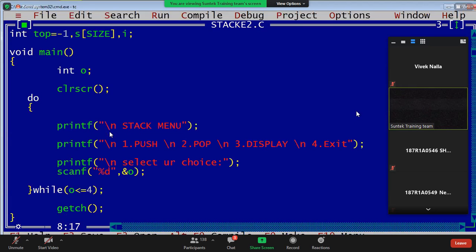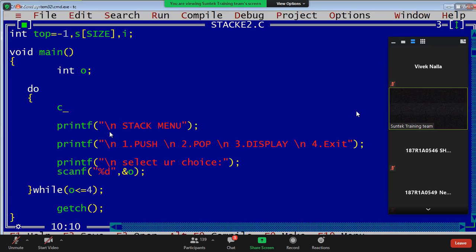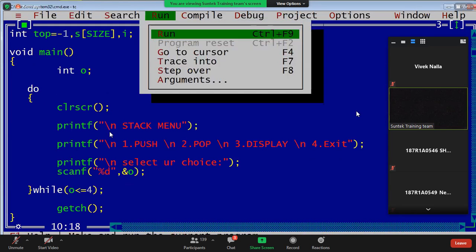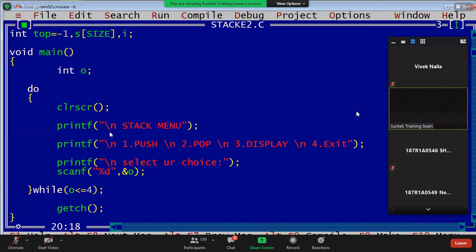Clear? But I don't want it like this. What I will do is write clear screen here, guys. Press 1. It will delete the screen and display like this. Okay? 5 comes outside.